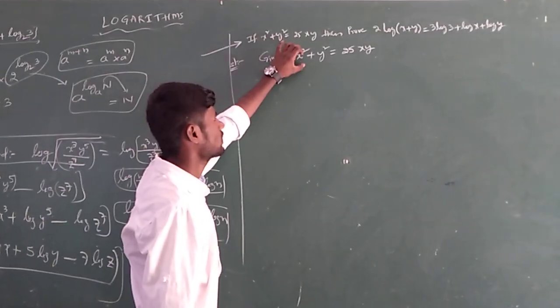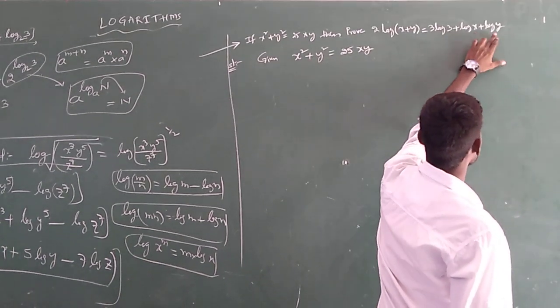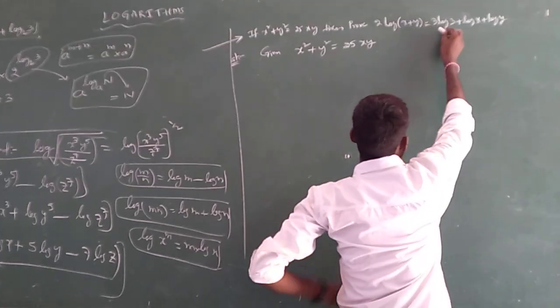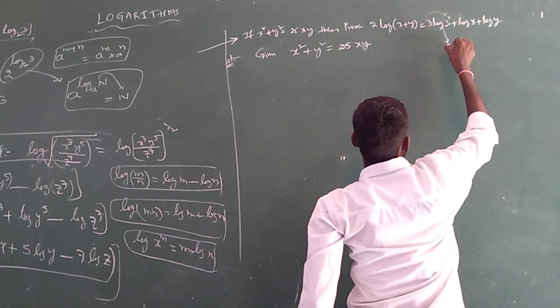In this type of problem, you need to observe one clue. If you observe, this involves variables, this is also a variable, and this is also a variable, but this is a numeral. And if you observe this, as per the exponent, this 3 will go here, meaning it will become 3 cube. The 3 cube value is 27.